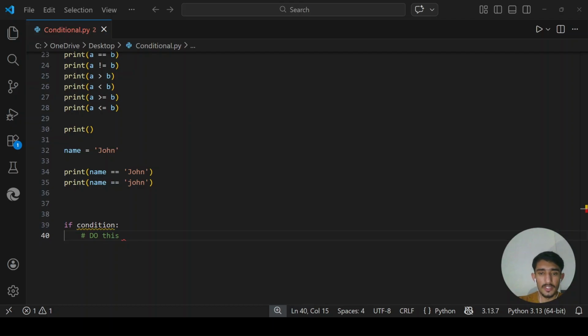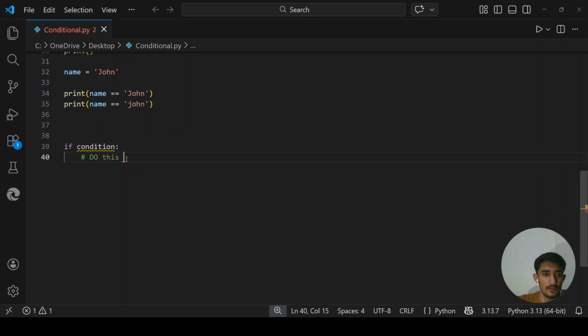Okay, so when you press enter, you see the code inside the block is indented by four spaces, or one tab. This is called indentation. It is not optional in Python. It is how Python knows what code belongs inside the if block, and if you do not indent correctly, Python will throw an error, or worse, it will run incorrectly without telling you. Okay, so let me clear this one out.